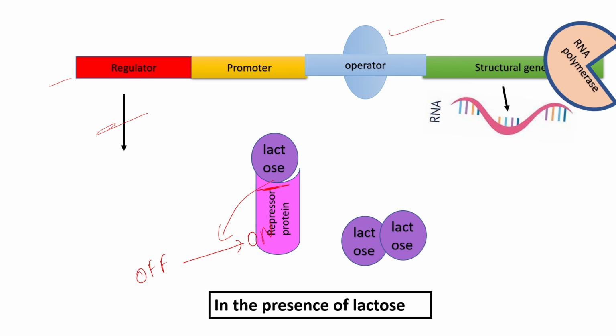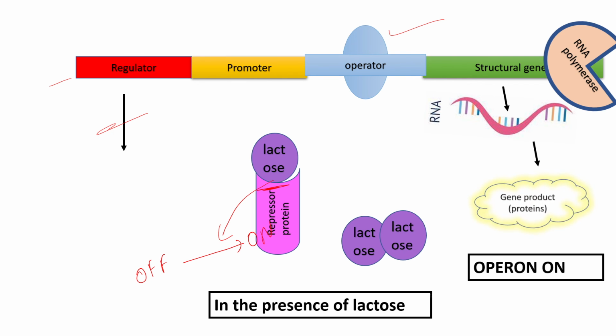Synthesis of mRNA occurs from the structural gene, which means the operon is in on condition, and ultimately the proteins of interest, the gene products, are formed. So this is the whole process of the Lac Operon, the two cases in the presence and absence of the lactose molecule that we have studied.